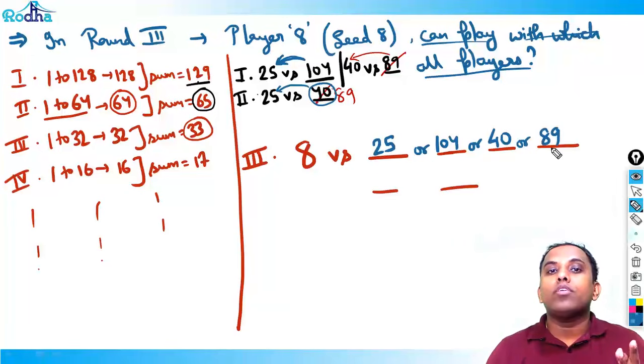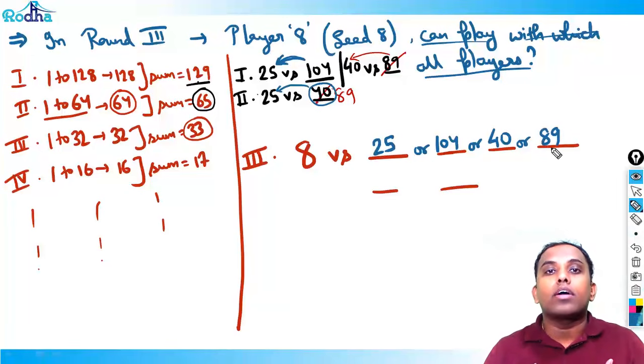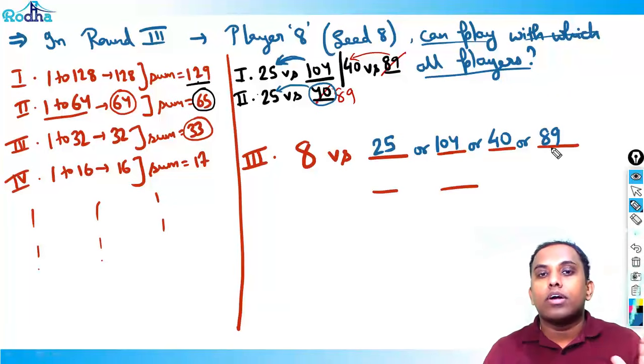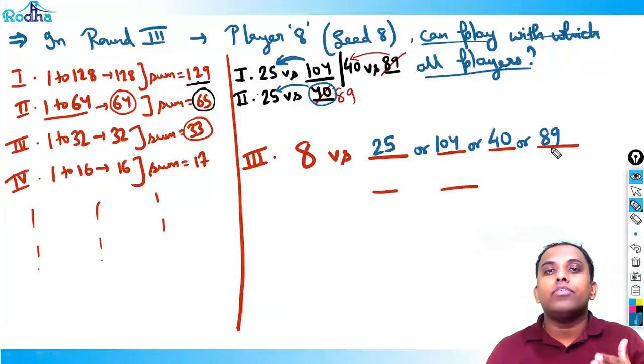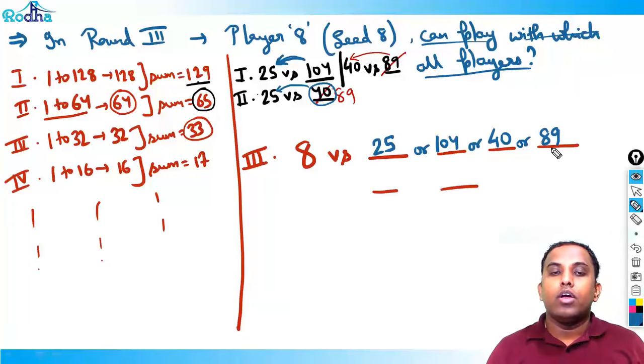So what is the thumb rule for it? Every time you find a new rank, go to the first round, go to the second round, and then again come to the third round. Whenever you get a new rank, go to the first round and see all the possibilities from there. So now, 25 versus 104, 40 versus 89, fine.